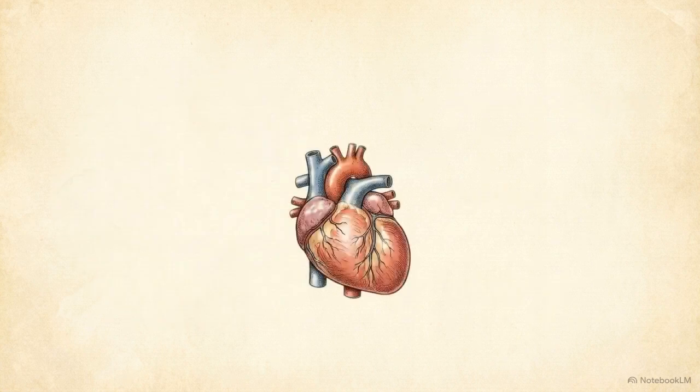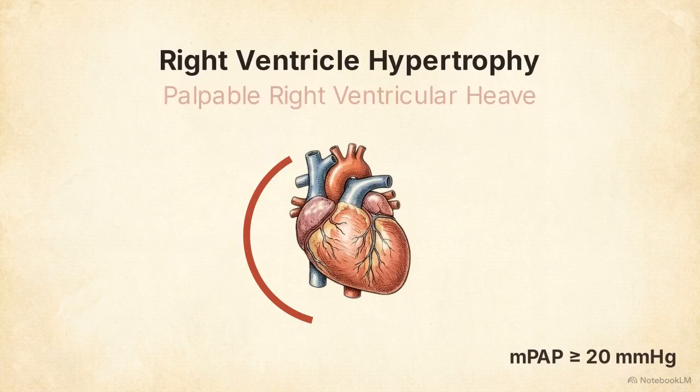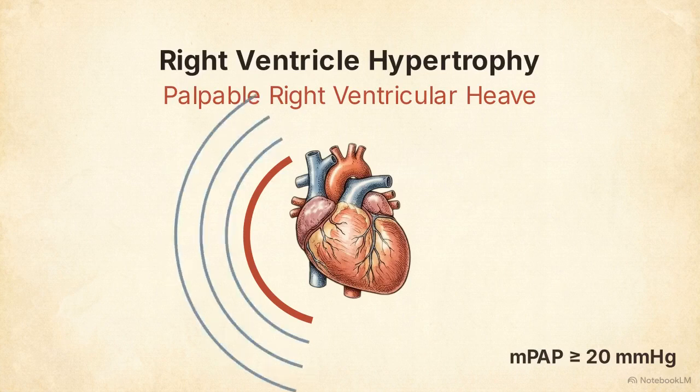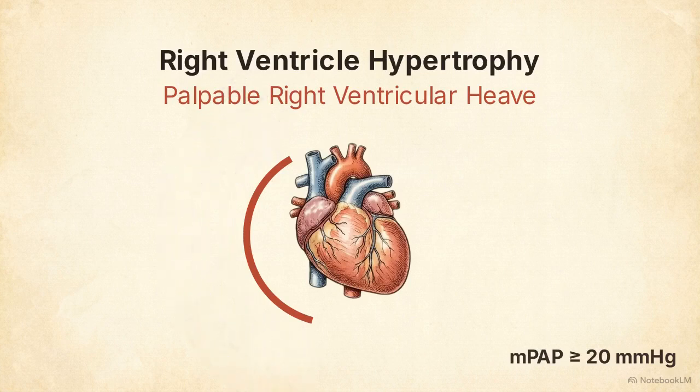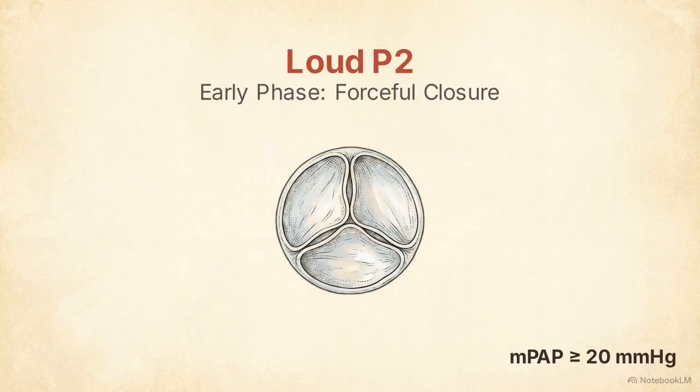On a macroscopic level, high pulmonary pressure forces the right ventricle to adapt. This 3D model shows the ventricular wall thickening, hypertrophy, struggling against resistance. As it dilates, it creates a palpable physical sign. A clinician can feel this enlarged muscle pushing outward, a right ventricular heave.